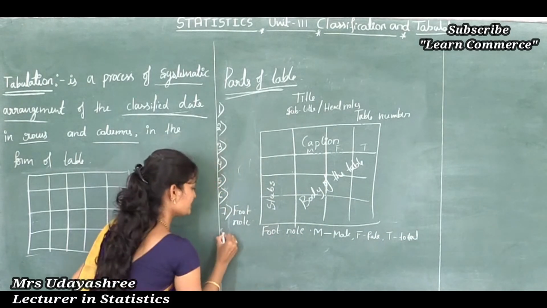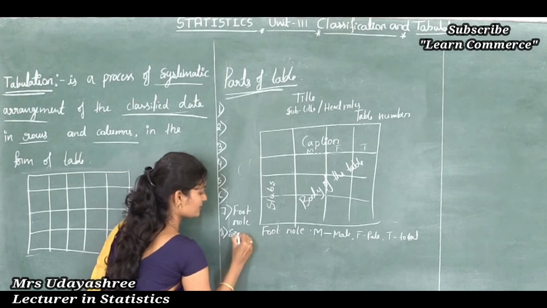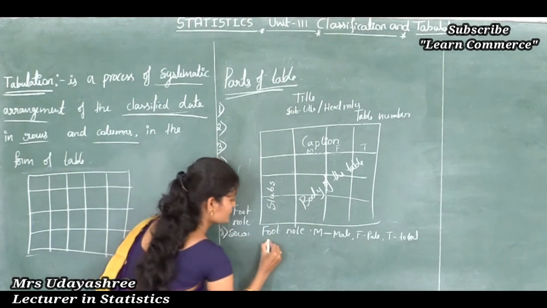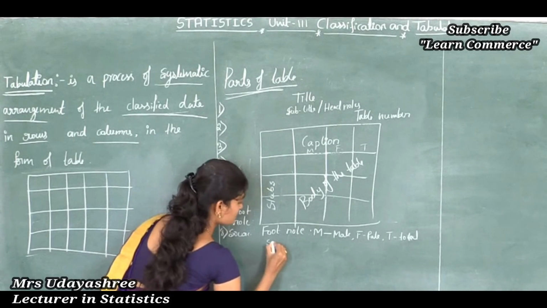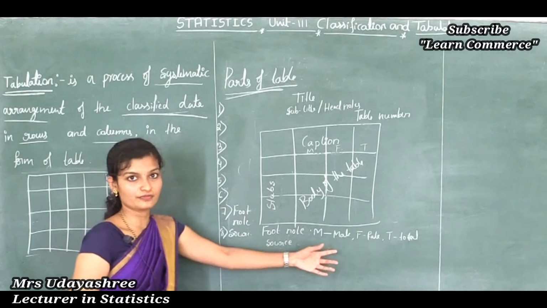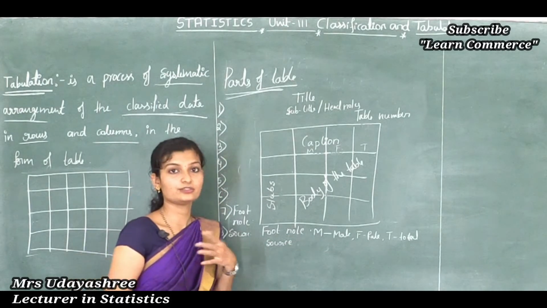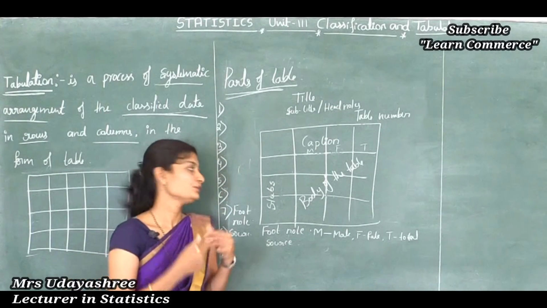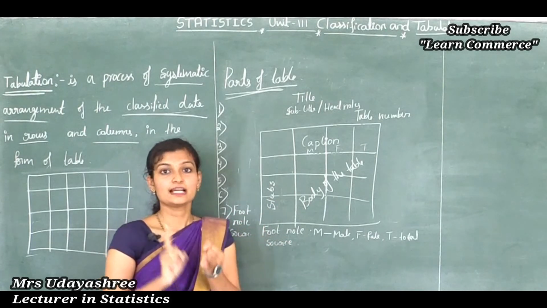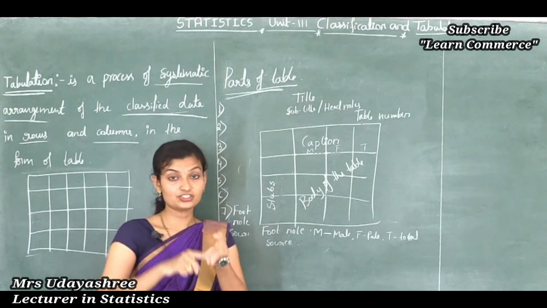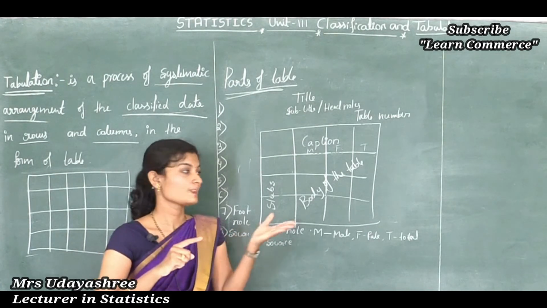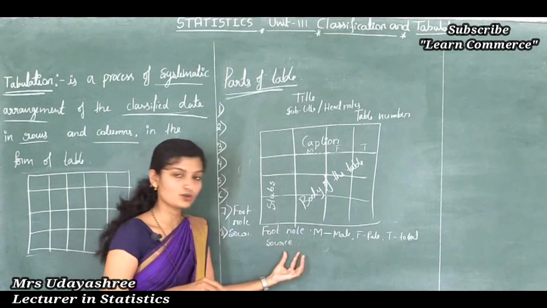The last one is sources. Sources are written below the footnote. Sources means the sources of the data. What are the sources to collect data? For example, municipality officers, gram panchayat, newspapers, websites. These are the sources of data.